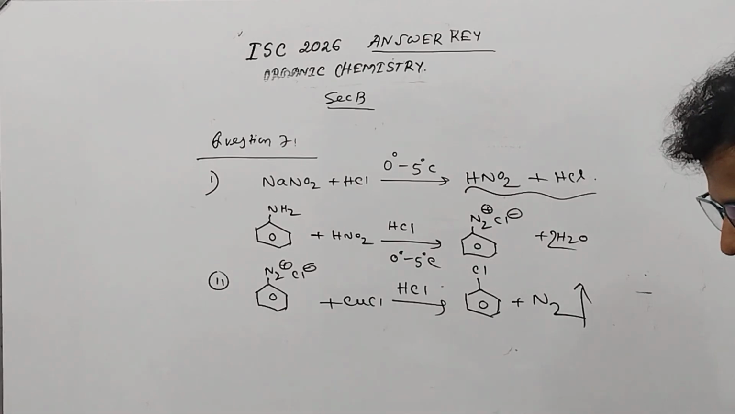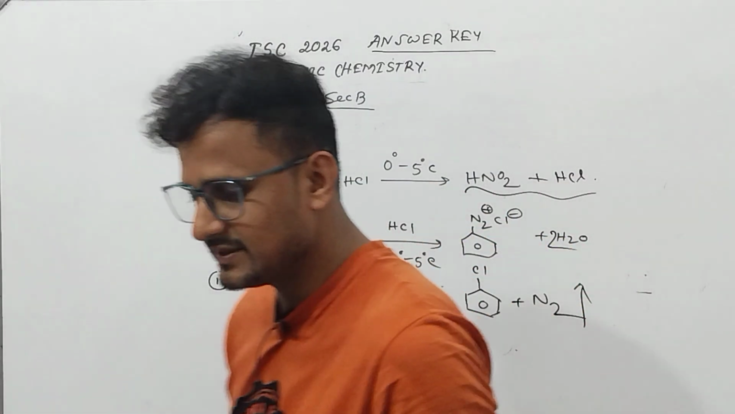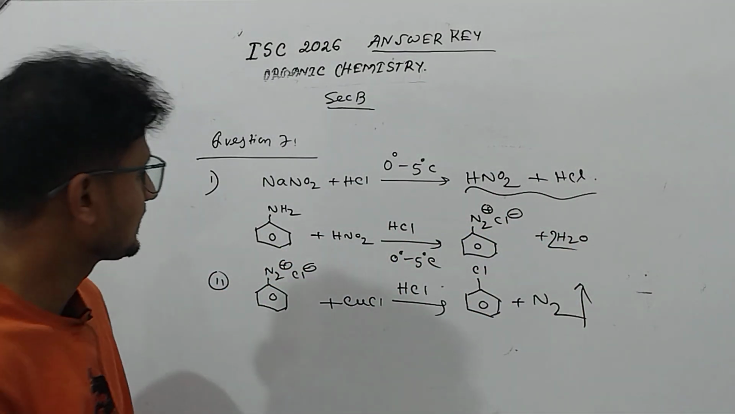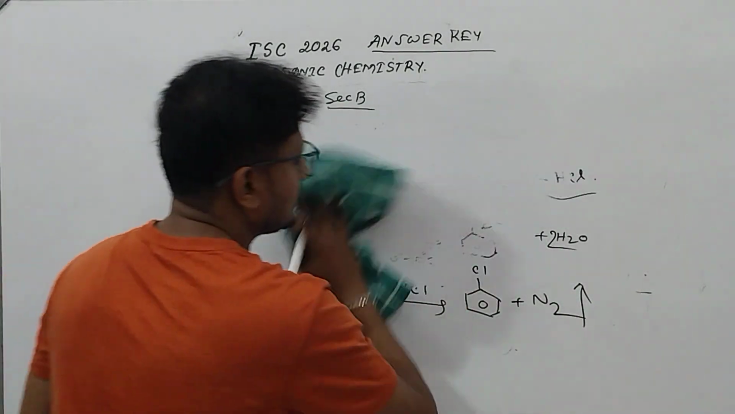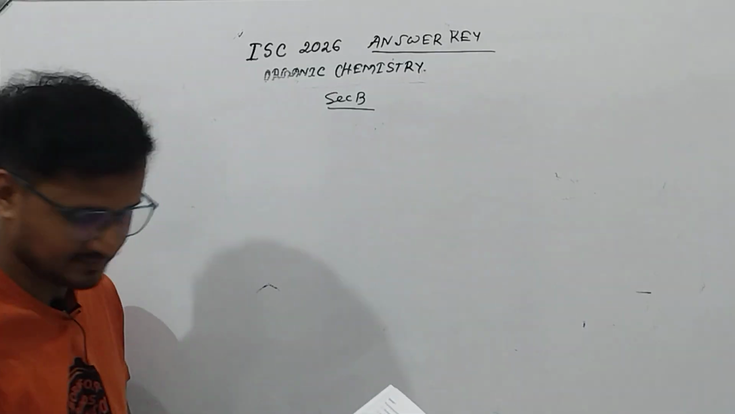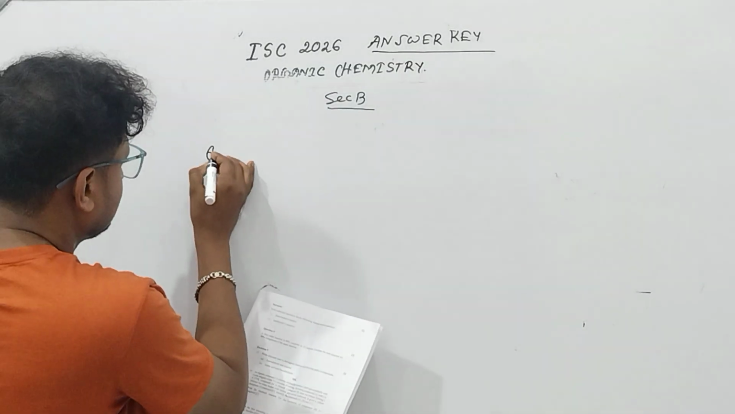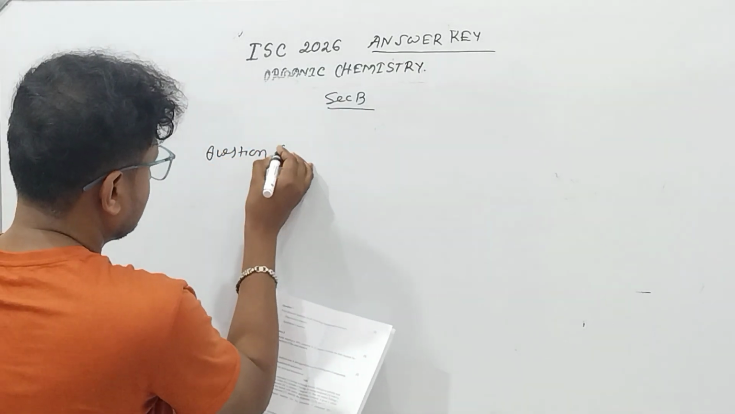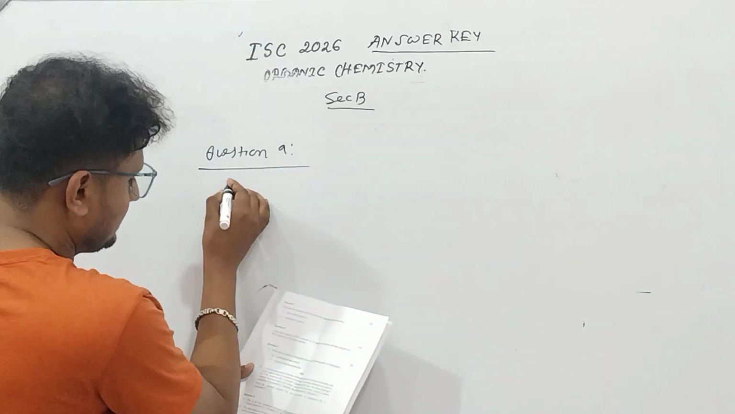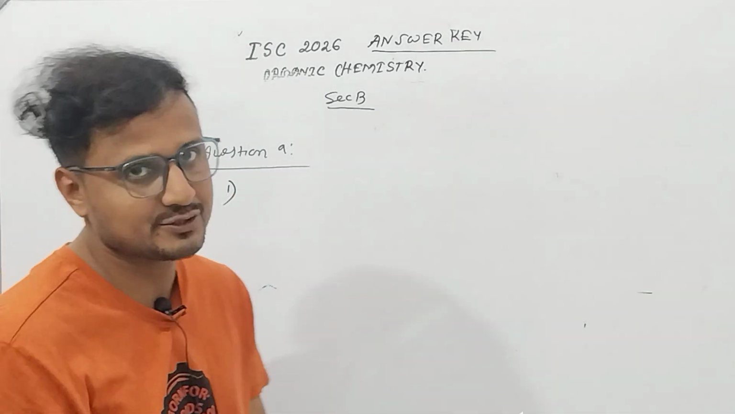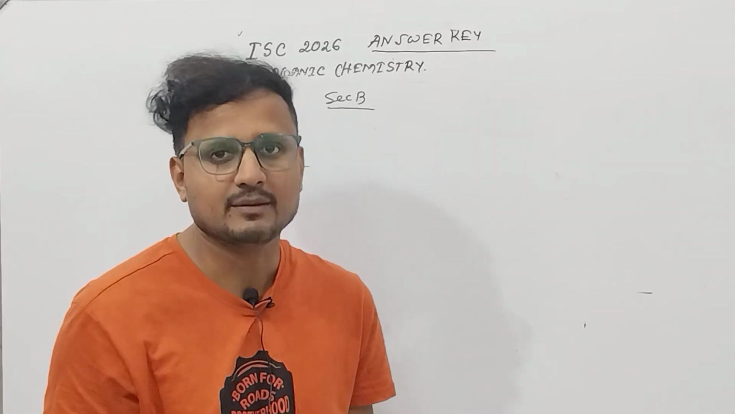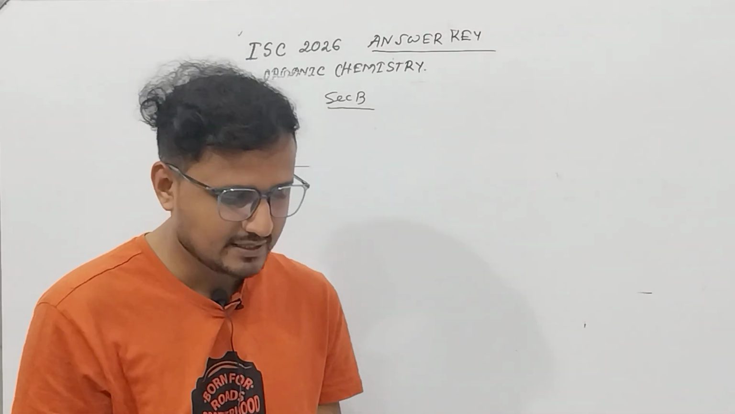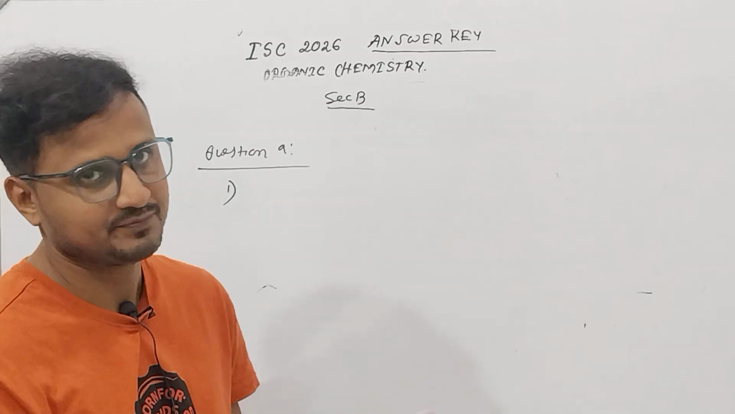Okay, next a differentiation question has been given. Question number 9 is again from the organic chemistry. Write chemical tests to distinguish between the following pairs. You don't have to write the chemical equation, you have to write the chemical test. A, acetaldehyde and acetone.